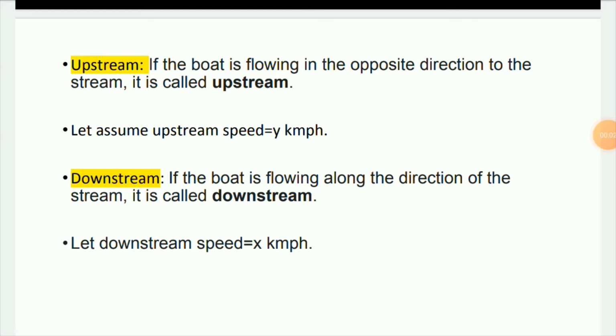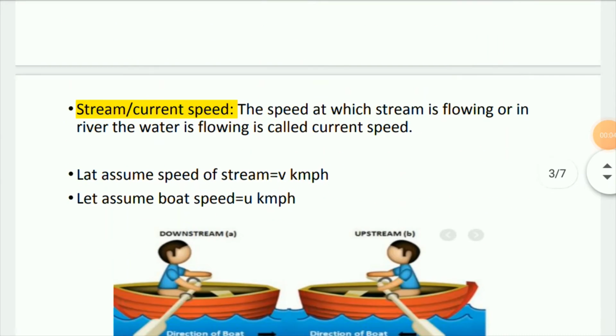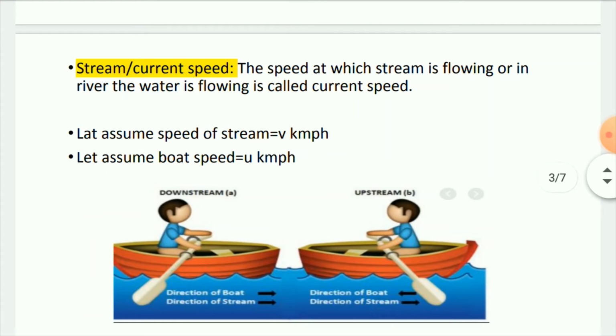Let's move on to the third speed, that is stream or current speed. The speed at which the stream is flowing is called current speed or stream speed. Let's assume the speed of the stream is v kilometer per hour. And the fourth one is boat speed. The boat speed is the speed of the boat in still water. Let us assume the boat speed is u kilometer per hour.